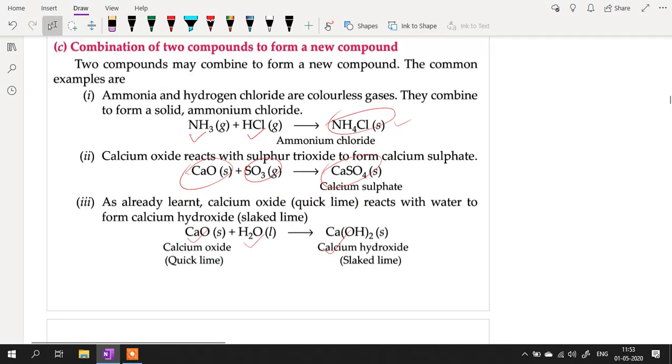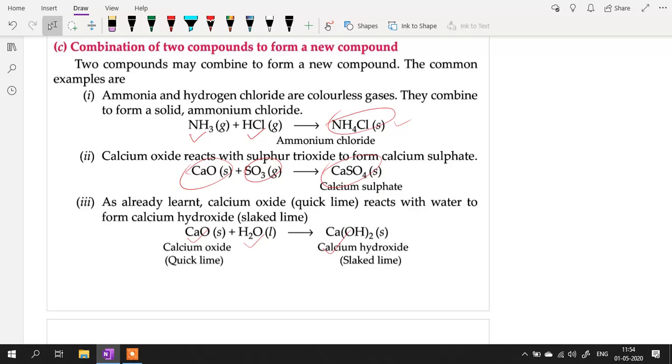Combination of two compounds to form a new compound. Remember these examples, and you have to remember the word equation. So that when in exam they ask you, give an example of combination reaction in which two compounds combine to form a new compound, you can remember ammonia plus hydrochloric acid gives ammonium chloride, or ammonia plus hydrogen chloride gives ammonium chloride.